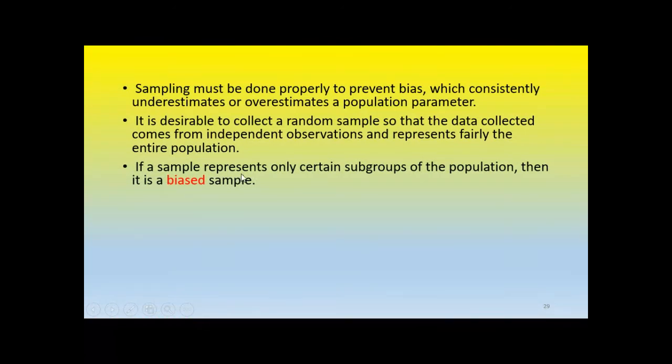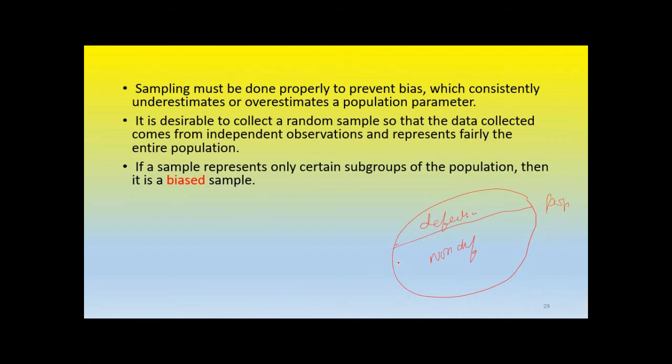So if the sample represents only certain subgroups of the population, then it is a biased sample. For example, assume that this is your population, and in the population there are many different items. You will find some products we are analyzing, some defectives and non-defectives.